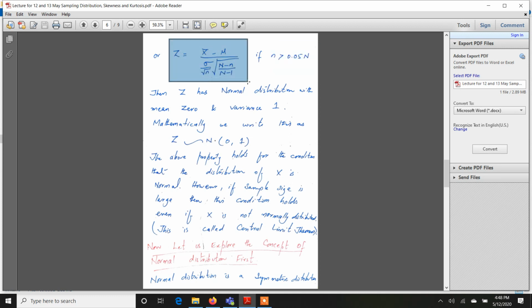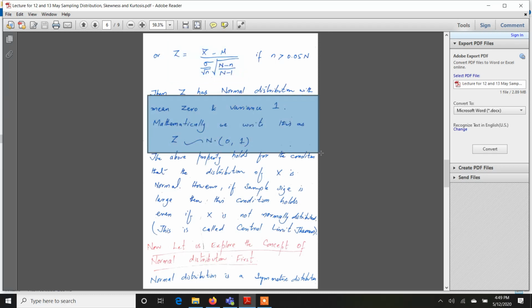z-score. And an interesting property about z-score is that it has a normal distribution with mean 0 and variance 1. We can write it mathematically using this symbol: z follows normal distribution with mean 0 and variance 1. Whenever we see this notation, you should know that N stands for normal. The first term within the bracket is the mean, and the second term within the bracket is the variance.